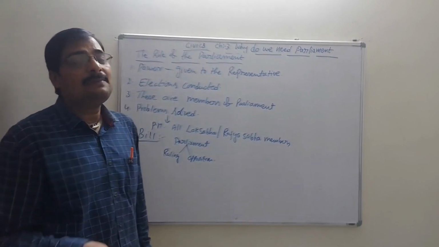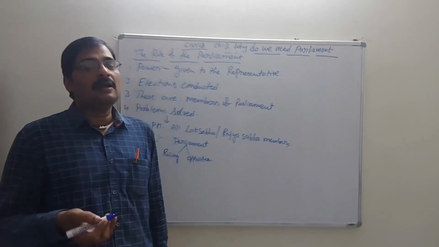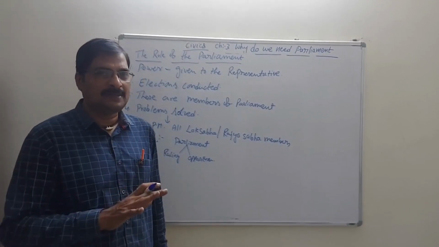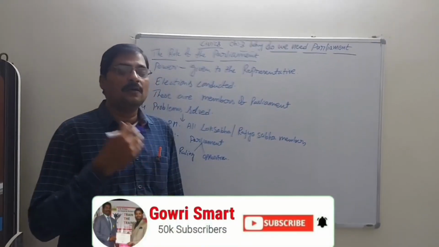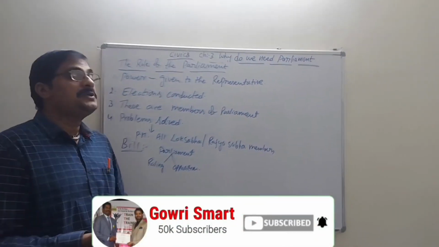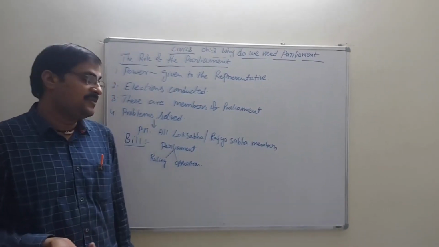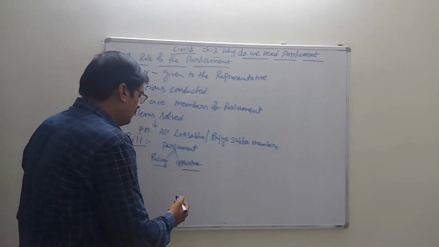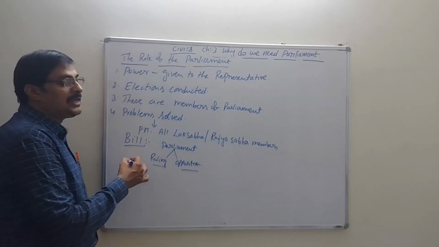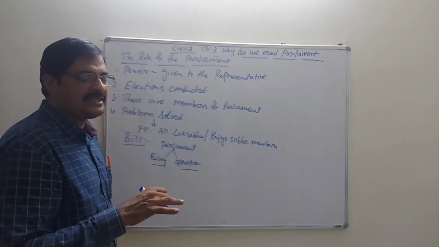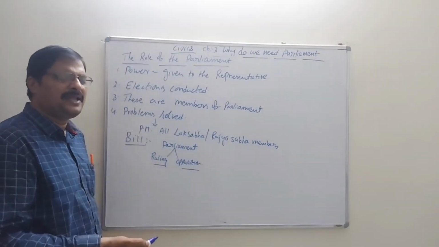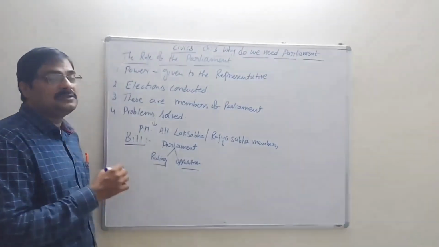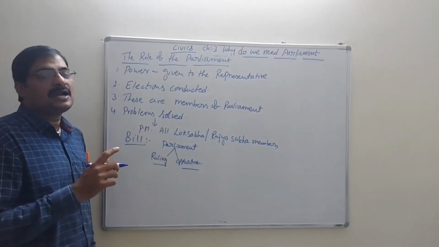In the Parliament, there are many members, not only ruling party members, but opposition party members also. Together, the ruling party members and opposition party members have to accept the bill, any kind of bill for the welfare of the public. Both have to accept it through some kind of voting.